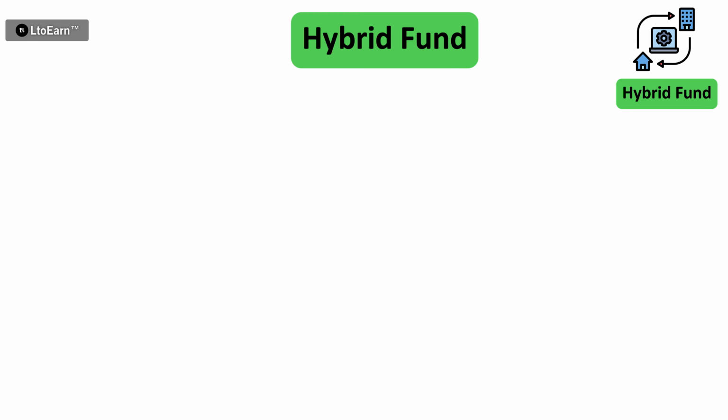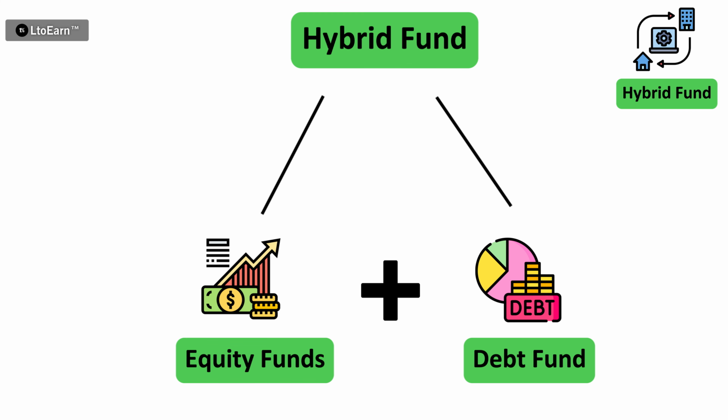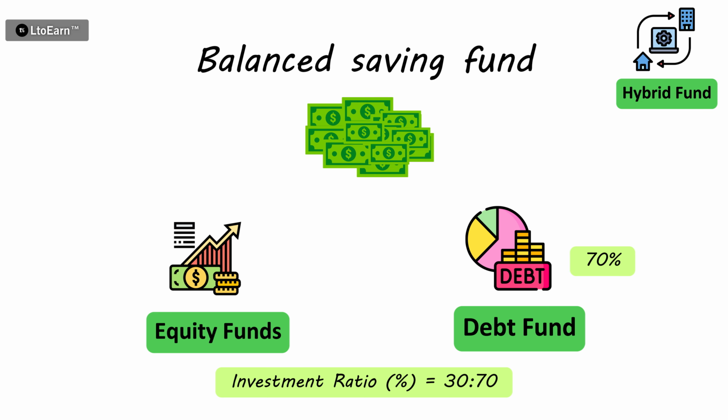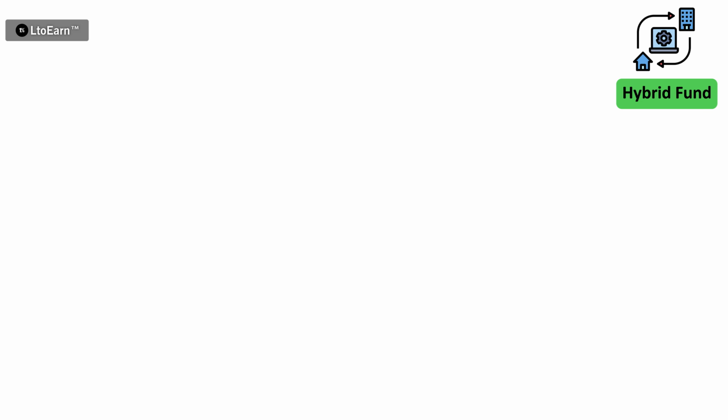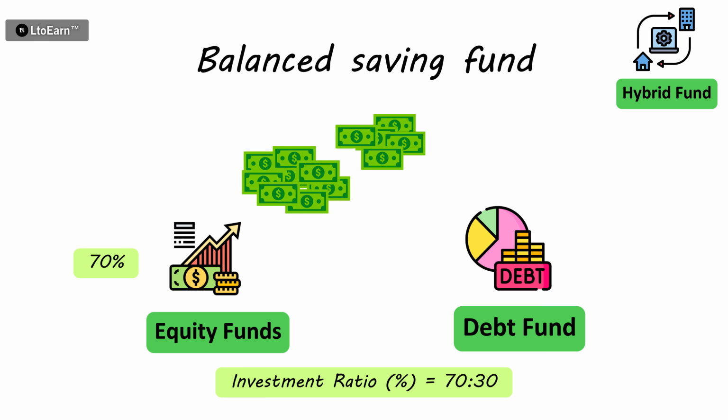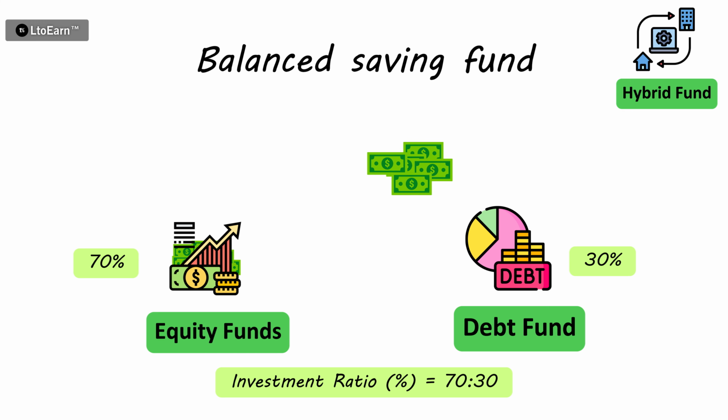Hybrid mutual fund. Hybrid funds are a combination of equity and debt investments. Balanced saving fund: 70% of your money is invested in debt and 30% in equity. Balanced advantage fund: 70% of your money is invested in equity and 30% in debt.